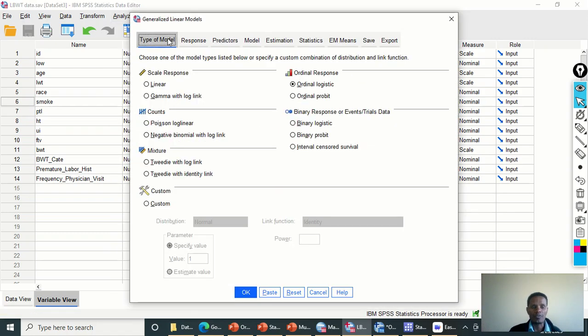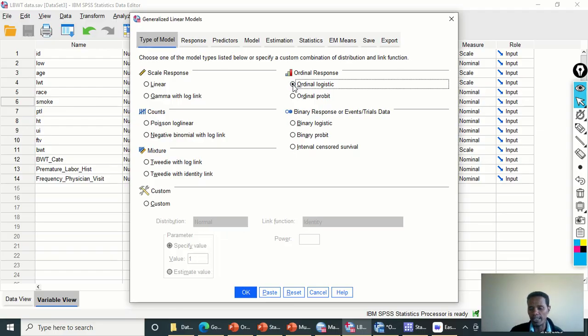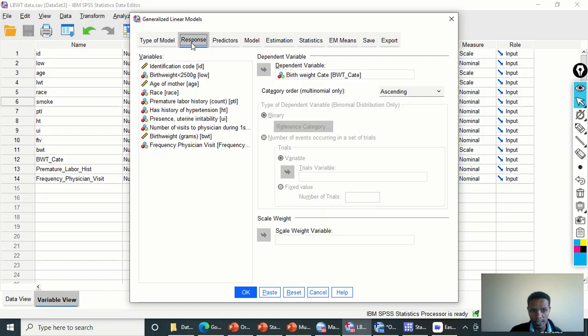From the type of model, we need to choose ordinal logistic regression. If it is not listed over here, click on the custom icon to make this window active, and then you can choose the distribution from the listed ones. Since the ordinal logistic regression is listed here, we click on it. Choose ordinal logistic, and then click on the response variable. So this is the response variable.